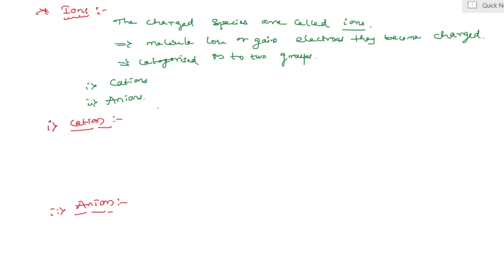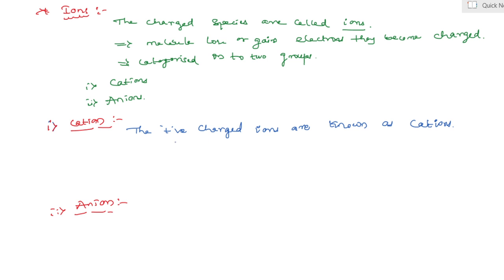The positively charged ions are known as what? Cations. The positively charged ions are known as cations.